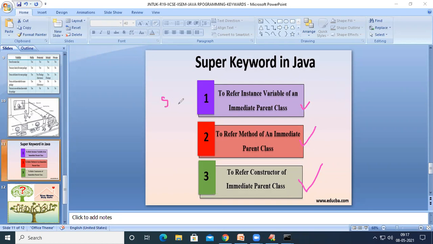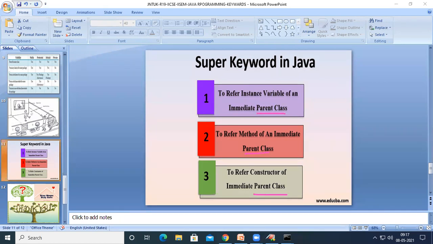If we want to access the same class variable, the same class methods, or the same class constructor, we have seen a keyword called this keyword. So if we want to access any of these 3 things, that is same class variable, same class methods, and same class constructors, we go for this keyword. Similarly, if we want to access the parent class variables, parent class methods, that means superclass variables, superclass methods, and superclass constructors, we go for this super keyword.